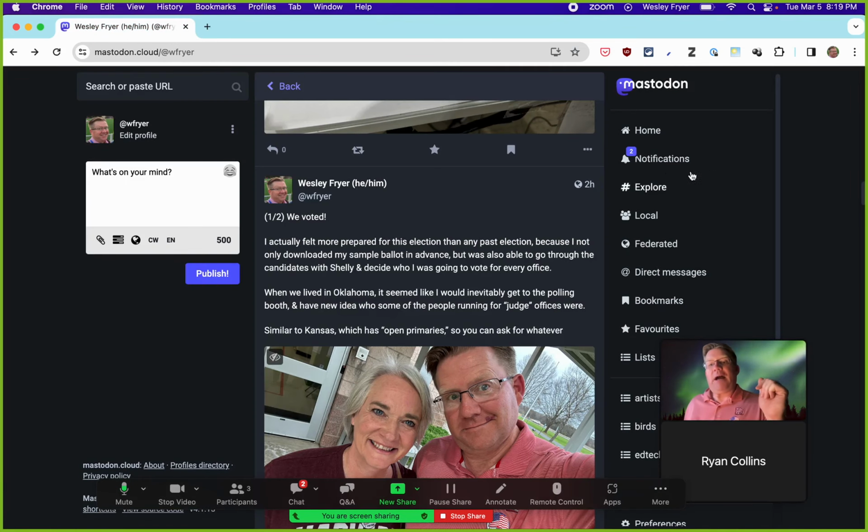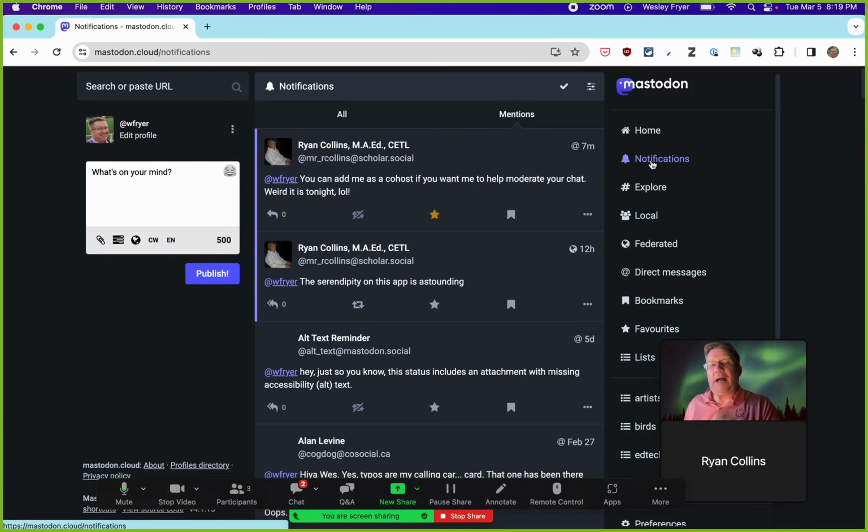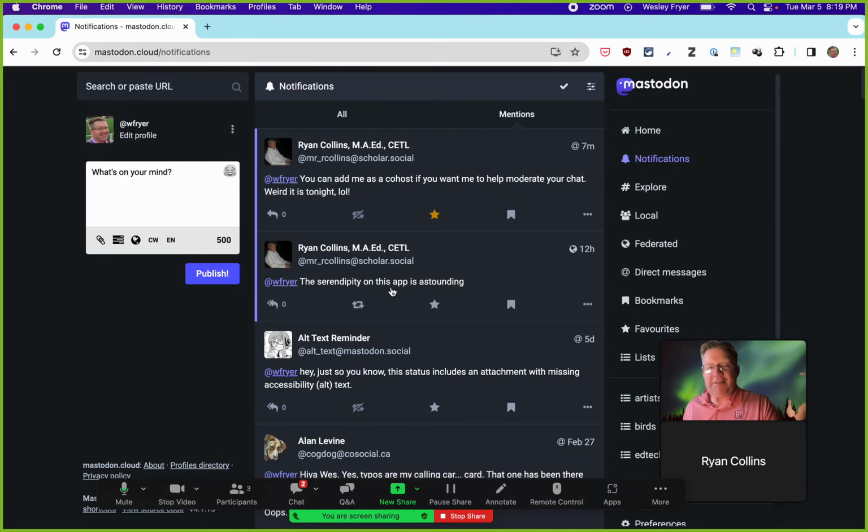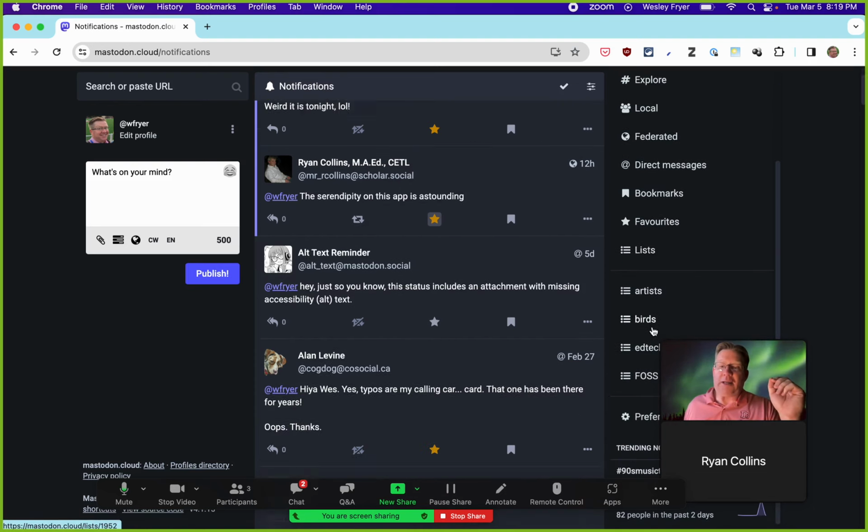And what I want to point out, similar to Twitter, over on the right, I've got notifications. So I can see, yes, the serendipity, that Ryan has sent me a couple of replies that are publicly visible. You can direct message people on Mastodon as you can on Twitter. You can't do that, interestingly, on Bluesky, and I'll have to be careful. I'll probably do a separate one on Bluesky and a separate one on Threads. But here's what I'm so excited about. Well, okay, before I show you this.